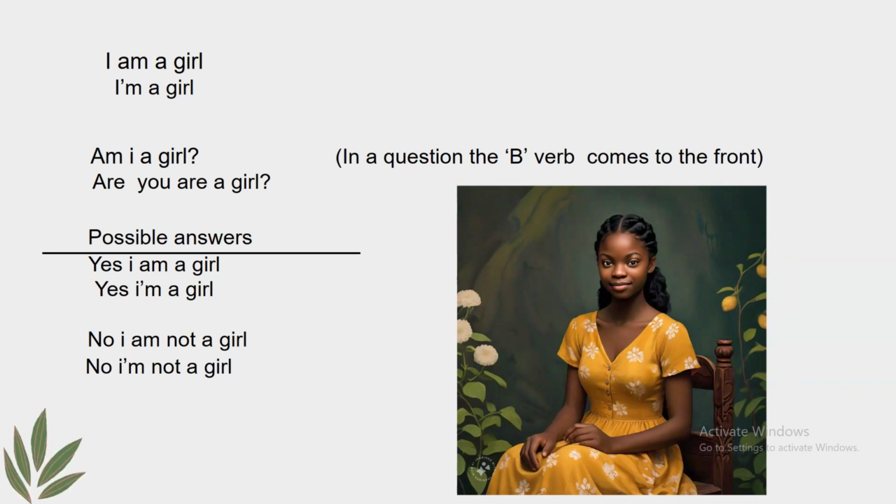Let us look at these sentences. I am a girl. The contraction is I'm a girl. And the question will be, am I a girl? Or if I were addressing her, it would be, are you a girl? Possible answers? Yes, I'm a girl. Yes, I am a girl. No, I am not a girl. No, I'm not a girl.